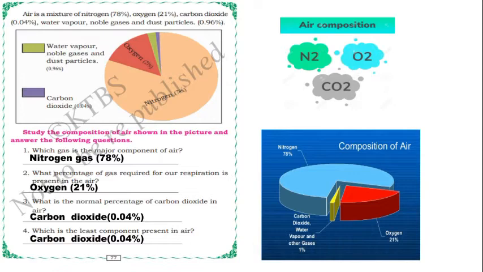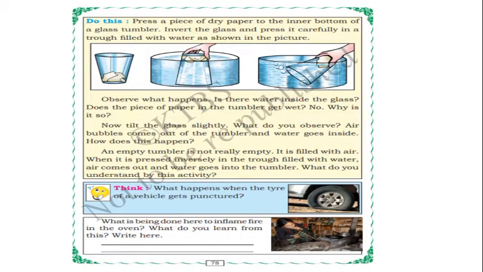And what is the normal percentage of carbon dioxide in the air? So how much percent of carbon dioxide is there in the air, children? 0.04%. Okay, which is the least component present in the air? Carbon dioxide, because it is only 0.04%. So this is all about air composition, because air is a mixture of many gases: nitrogen, oxygen, carbon dioxide and other noble gases, dust particles and water vapor. Okay, next page.